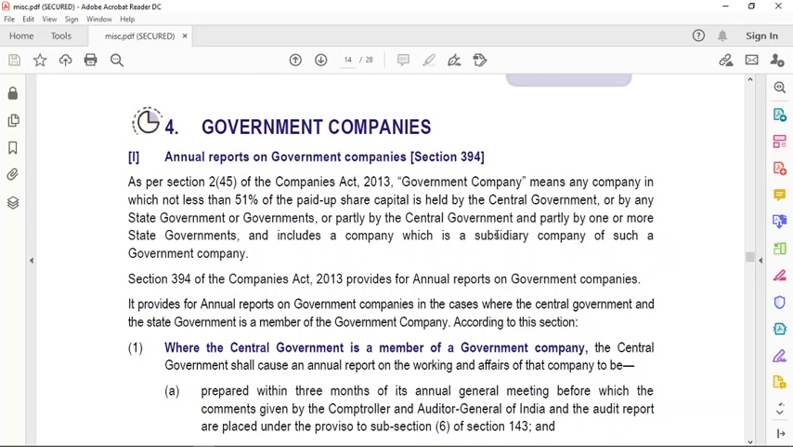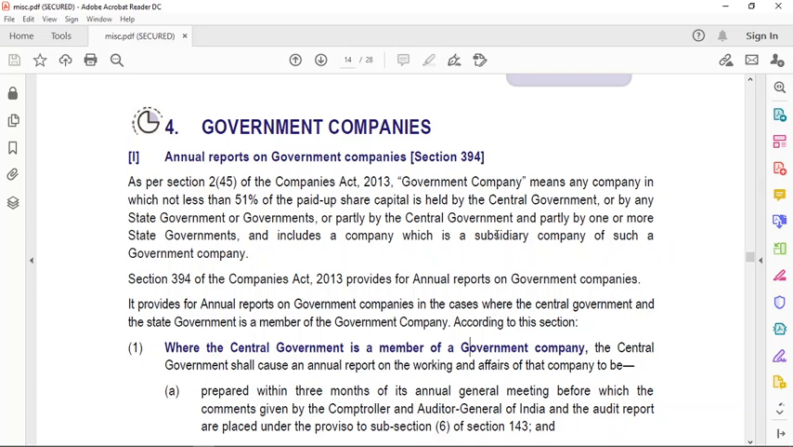Okay, so let's start with the government companies topic. So yeah, this is section number 394. 394 is about annual reports on the government companies. So first of all, the question comes to our mind: what do you mean by a government company? How can we classify a company as a government company?